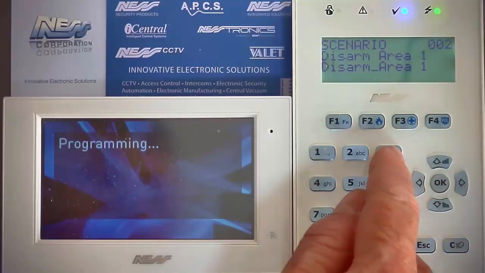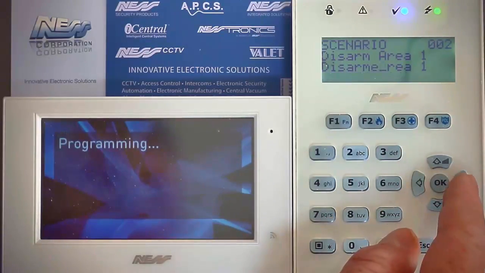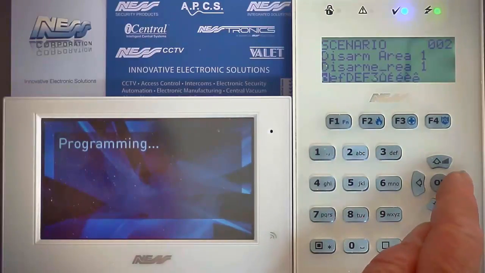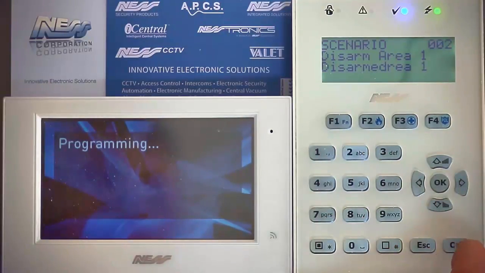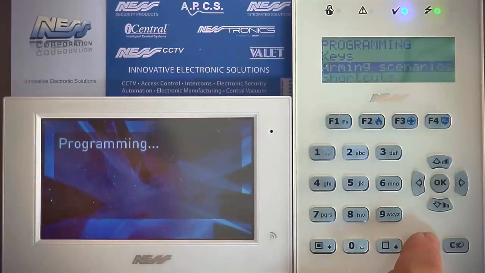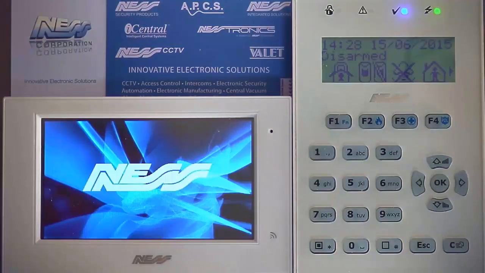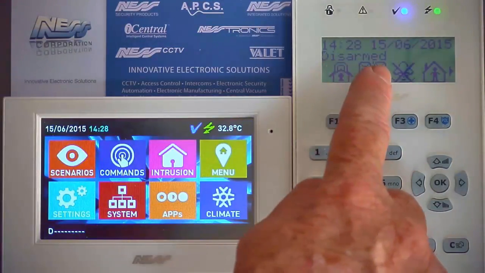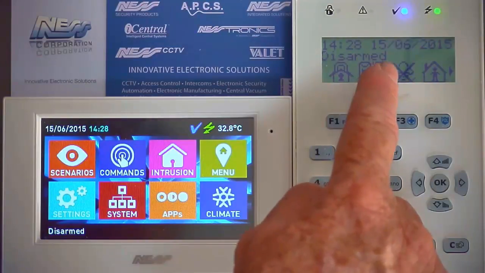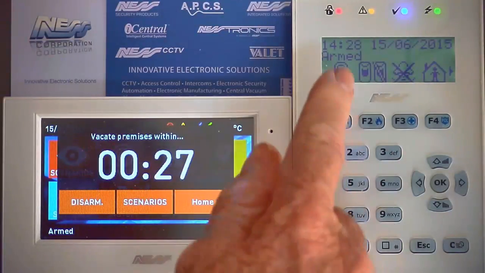And we'll just make the status as disarmed. And again, let's just delete these unneeded characters. OK to save. And if we escape out of this now, you'll see that instead of it being the area status here, it's now disarmed, or if we arm it, it will just say armed.